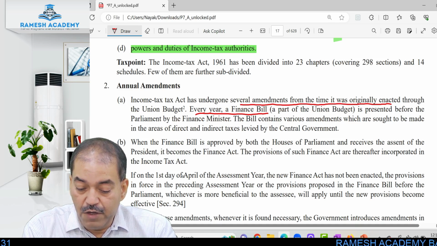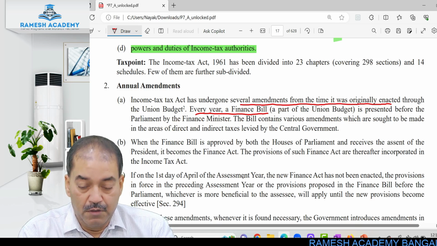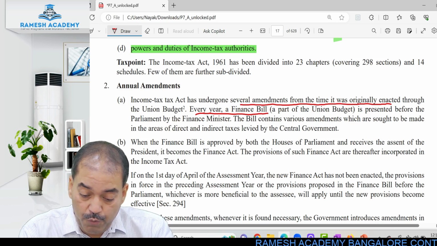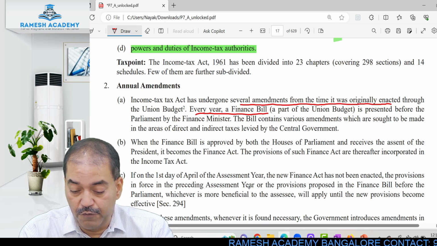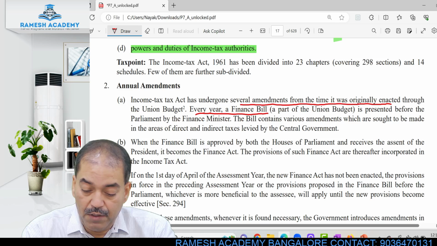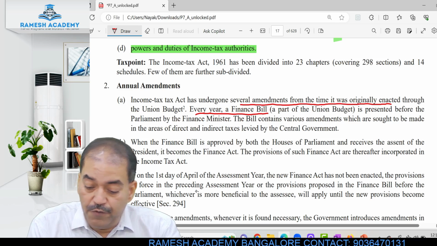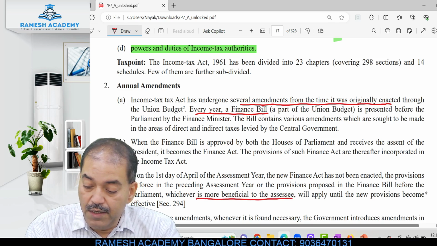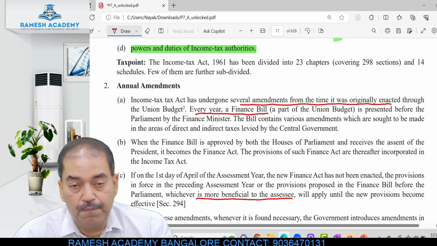If on the first day of April of the assessment year, the new Finance Act has not been enacted, the provisions in force in the preceding assessment year or the provisions proposed in the finance bill before the parliament, whichever is more beneficial to the assessee, will apply until the new provisions become effective.